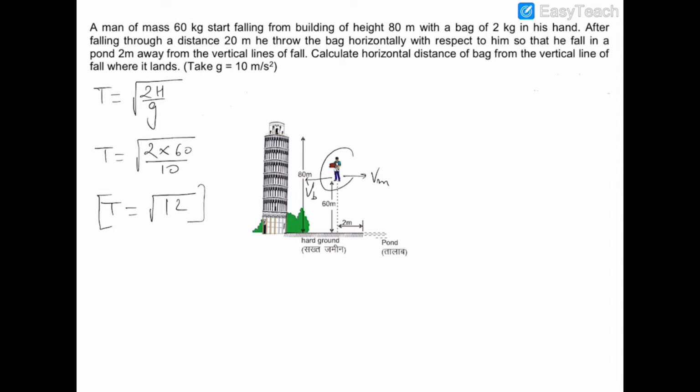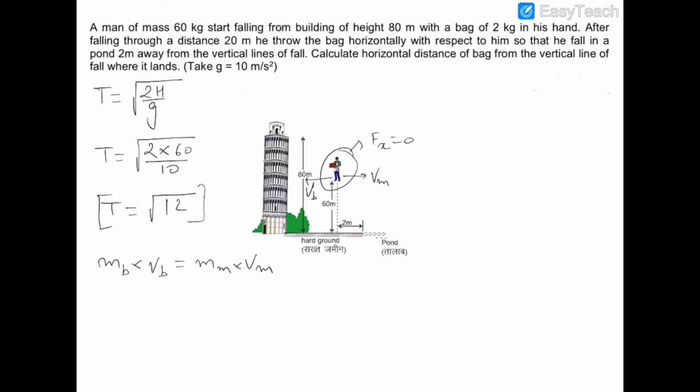So the net force on this man and the bag in the x-axis is 0. Therefore, we can balance the momentum: mass of bag into velocity of bag is equal to mass of man into velocity of man, because initial momentum was 0, therefore final momentum of the system will also be 0.